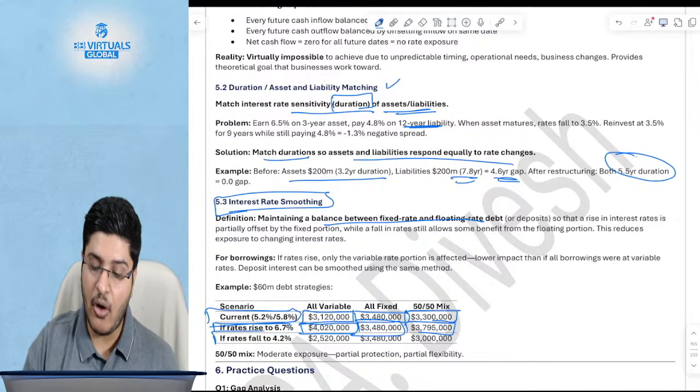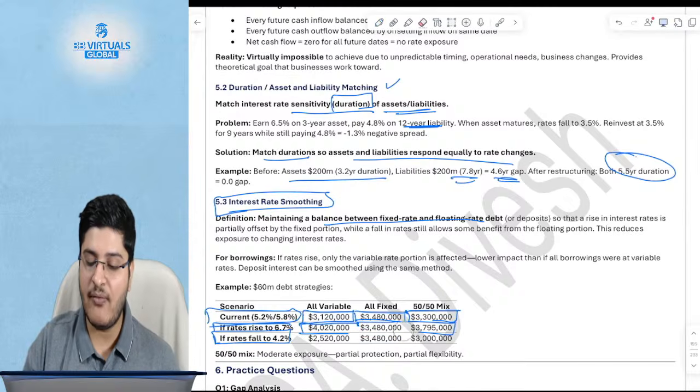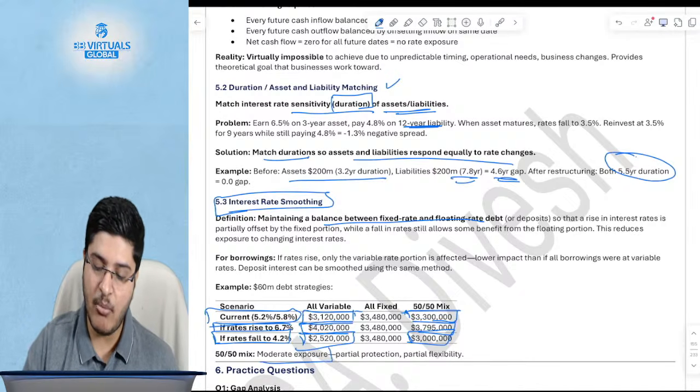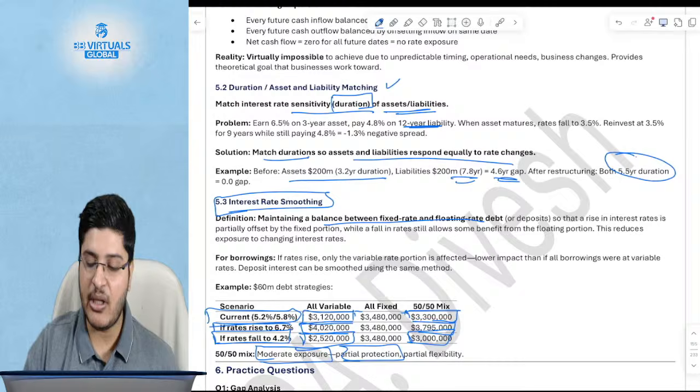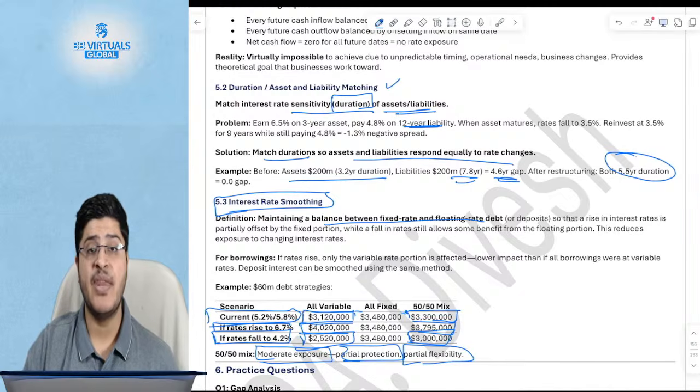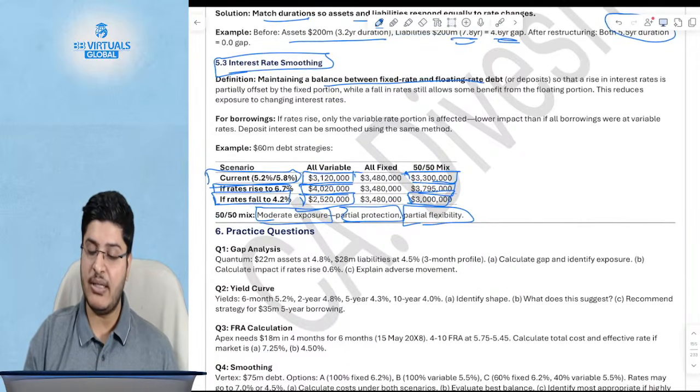But if your rates fall, then you would have said, oh, I should not have borrowed fixed, I should have borrowed floating only. So the best way is to take a middle way and go for a 50-50, because this gives you a moderate exposure. This is a partial protection and a partial flexibility. Okay. Is this clear? Any doubts from the interest rate risk management chapter?